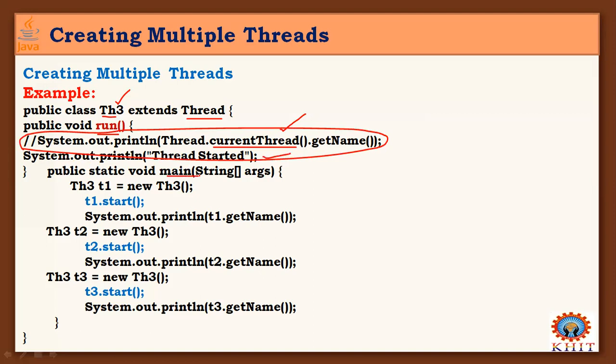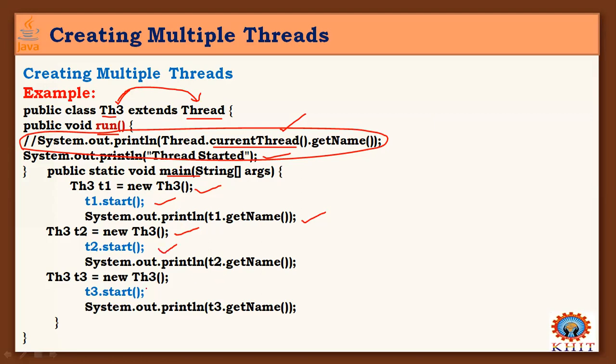Inside the main method, as we saw in the previous two examples, I create an object of thread3, start that thread, and you can get the name of that thread. Here also you can use the object. If you observe, there is no need to create any thread object here. Your thread class object will act as a thread because the thread3 class extends Thread. So automatically one main thread is created and all these threads are considered child threads.